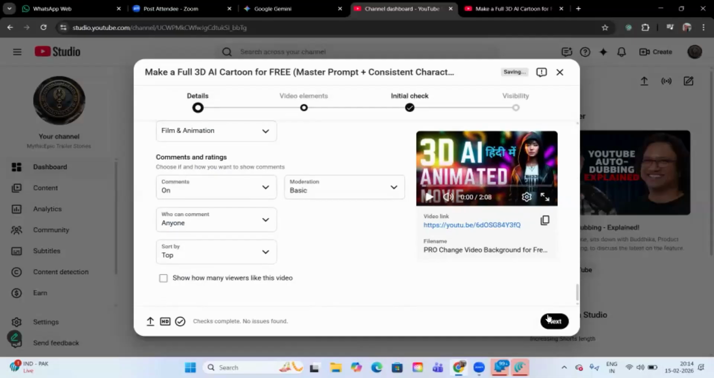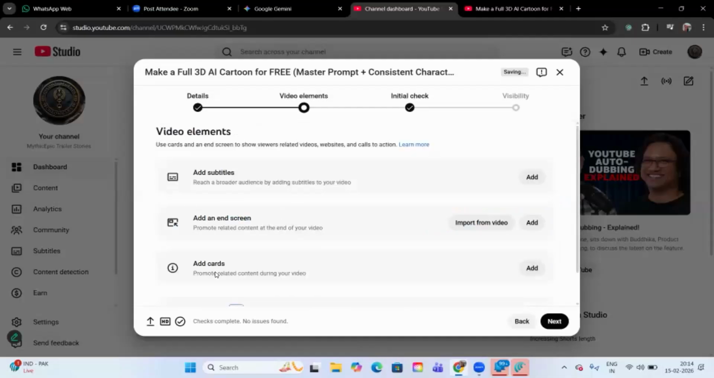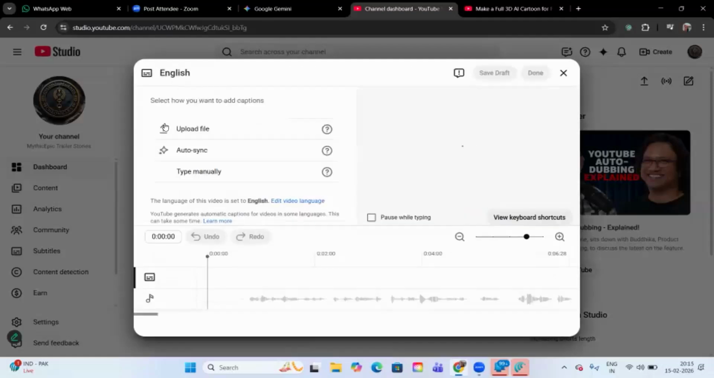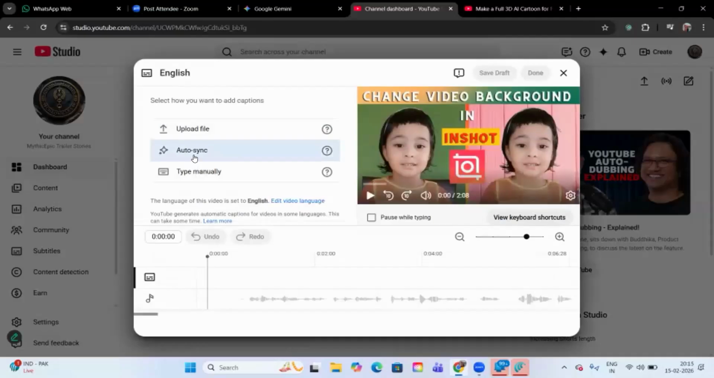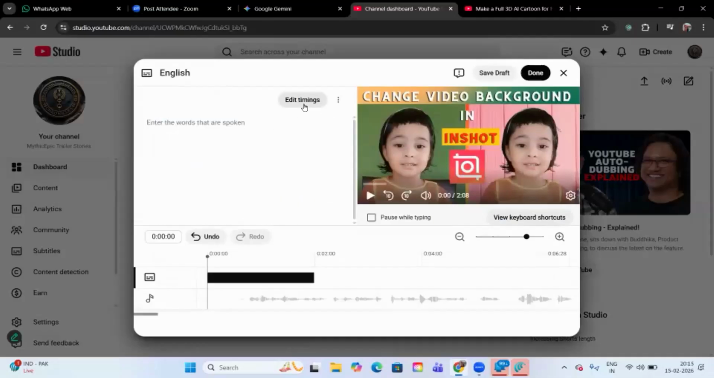Here we have two options, as you can see. One is add three options: add subtitle, add end screen, and add cards. Add subtitle means if you go to add, there they have an auto subtitle option. You can upload also, or you can auto sync also. You can edit the timing. You can type here, or you can upload it from outside, right?